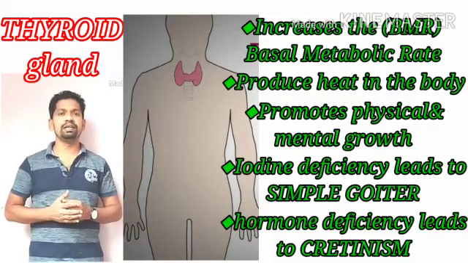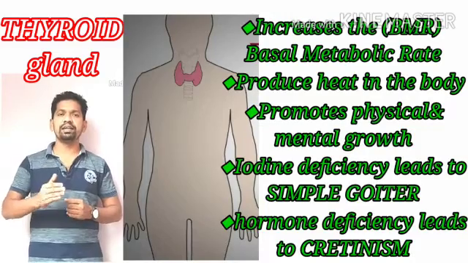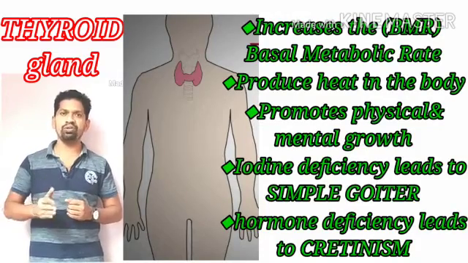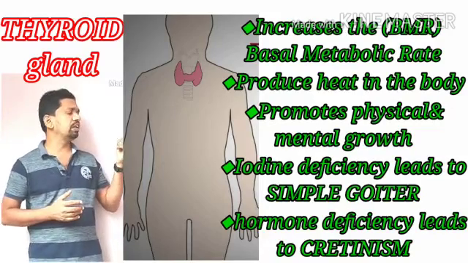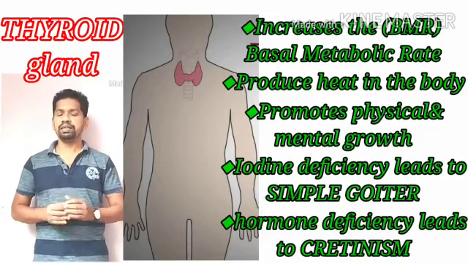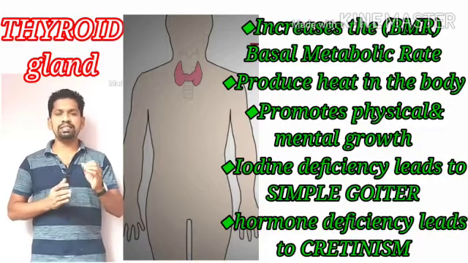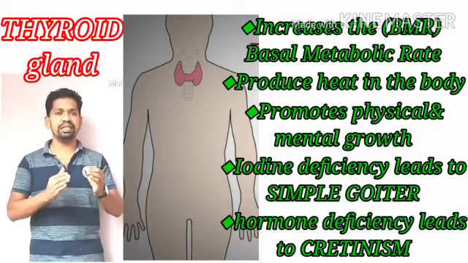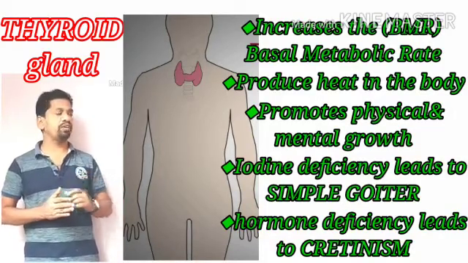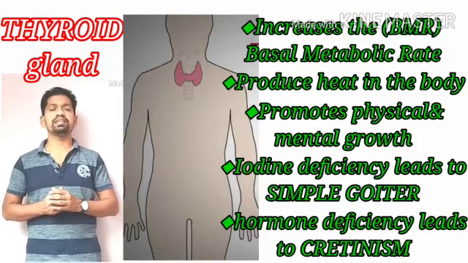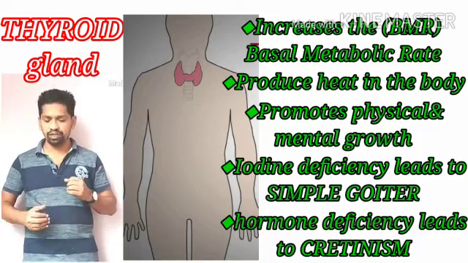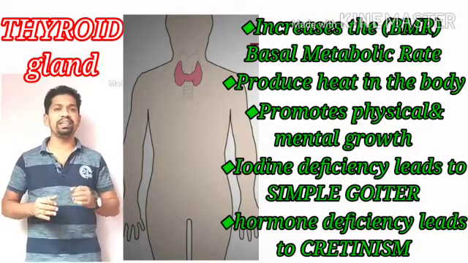And as we know, thyroxine is very important for normal physical and mental growth, as well as to maintain the body temperature and improve the basal metabolic rate. If any person doesn't have a sufficient amount of thyroxine in the body, meaning who is suffering from hypothyroidism, we can see the person doesn't have proper physical and mental growth.